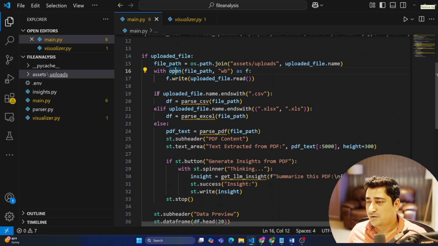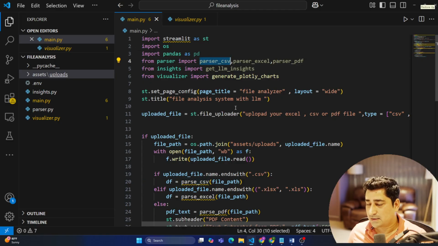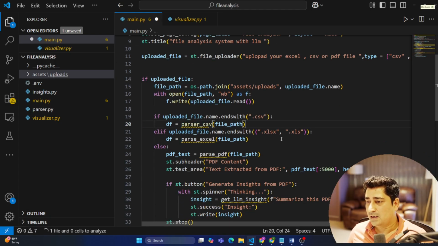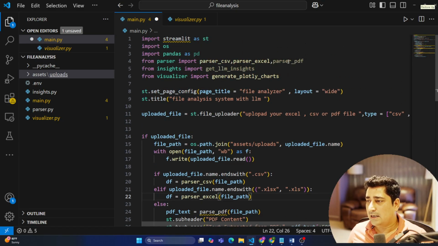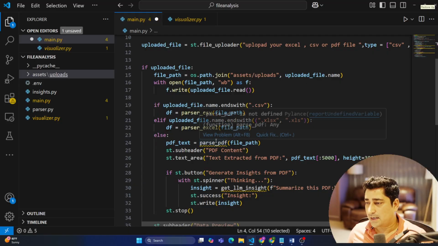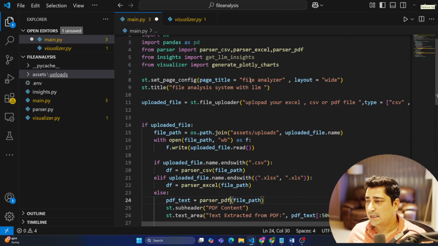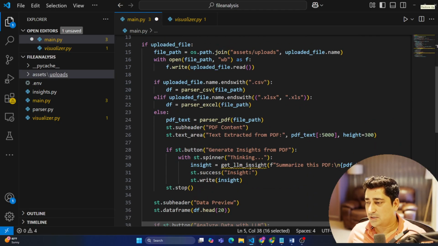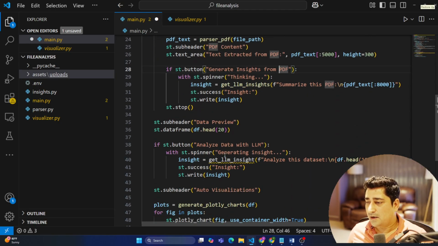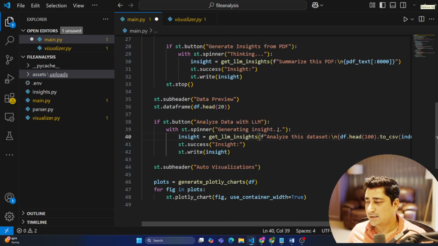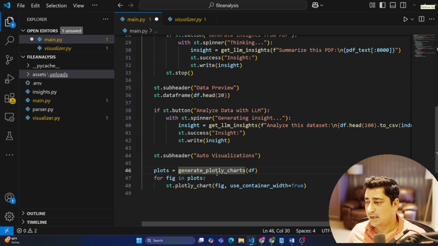Now here we are checking that if the uploaded file name ends with .csv, then use the parse CSV function. Here I have written parser CSV, so let me replace it with that. Then parser Excel I have written, so let me change it with that. And then parser PDF, let me change it with that. And then get LLM insights, let me change that as well. And then the rest is completely fine.